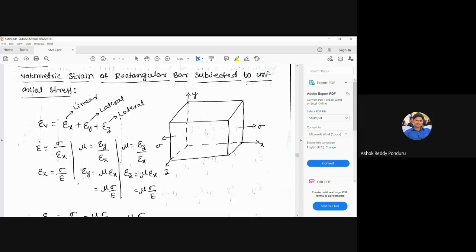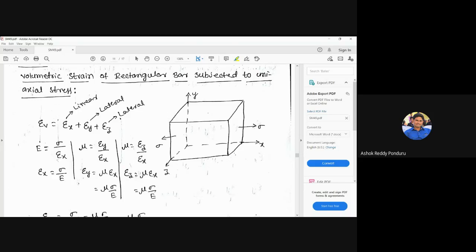Listen carefully, this is very important. In simple stresses and strains, students feel some topics are difficult. Majority of the students say, sir, the volumetric strain expressions of a rectangular bar are difficult. Don't feel like this. First, to understand the volumetric strain expressions, we should have knowledge of the definitions of linear and lateral strains.